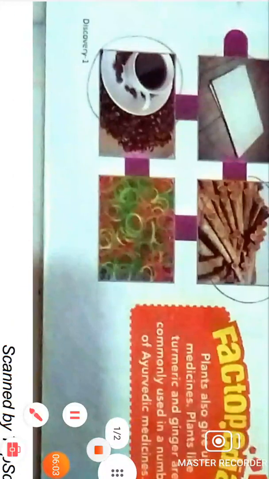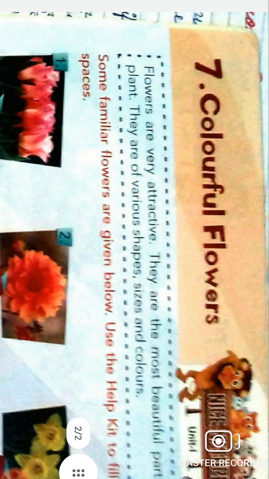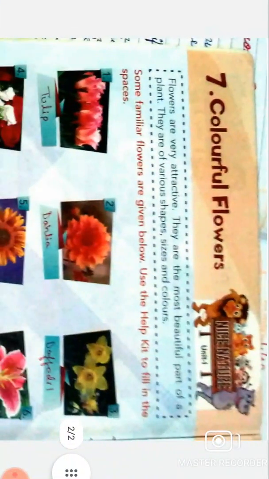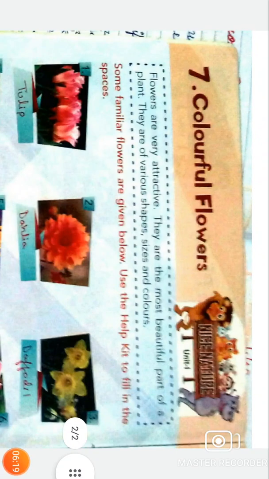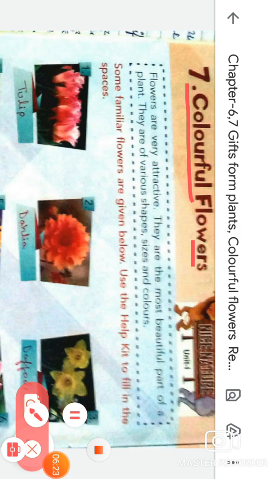Now turn your page and come to the next page. Here you can see the next chapter is chapter 7. So what's our next chapter, students? Chapter 7 is Colorful Flowers.